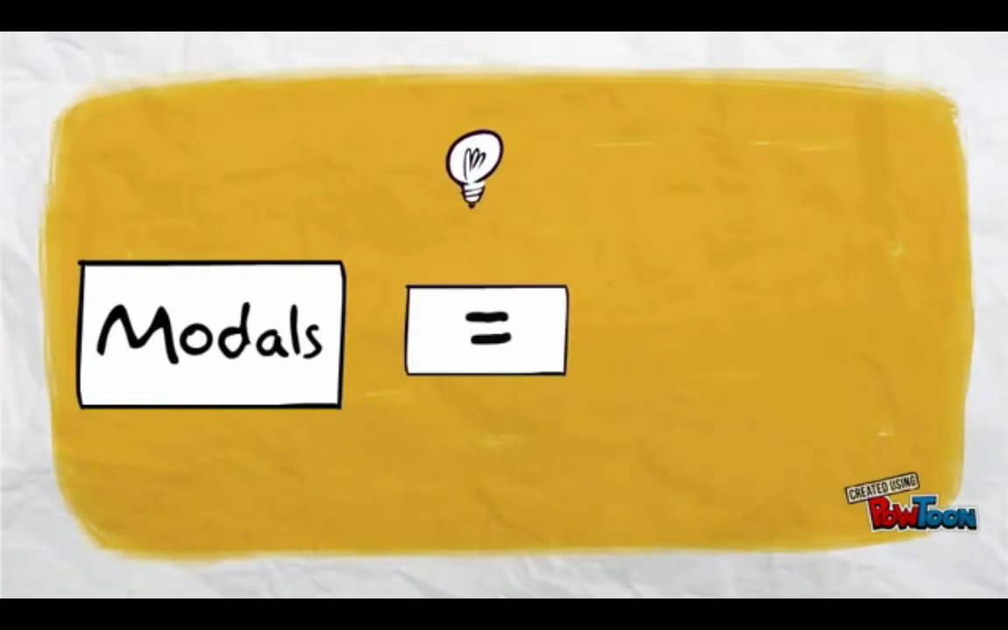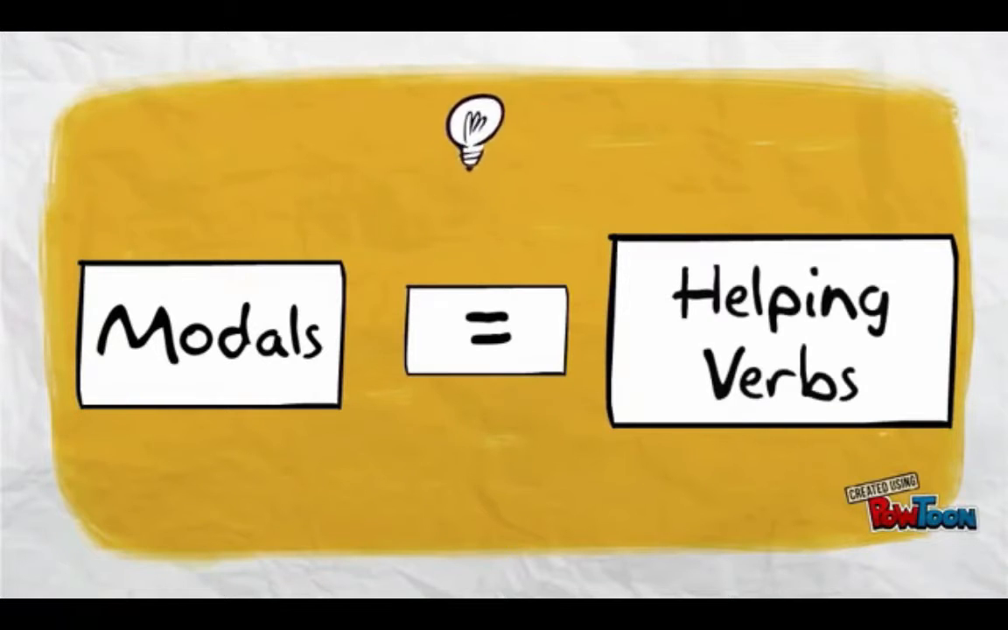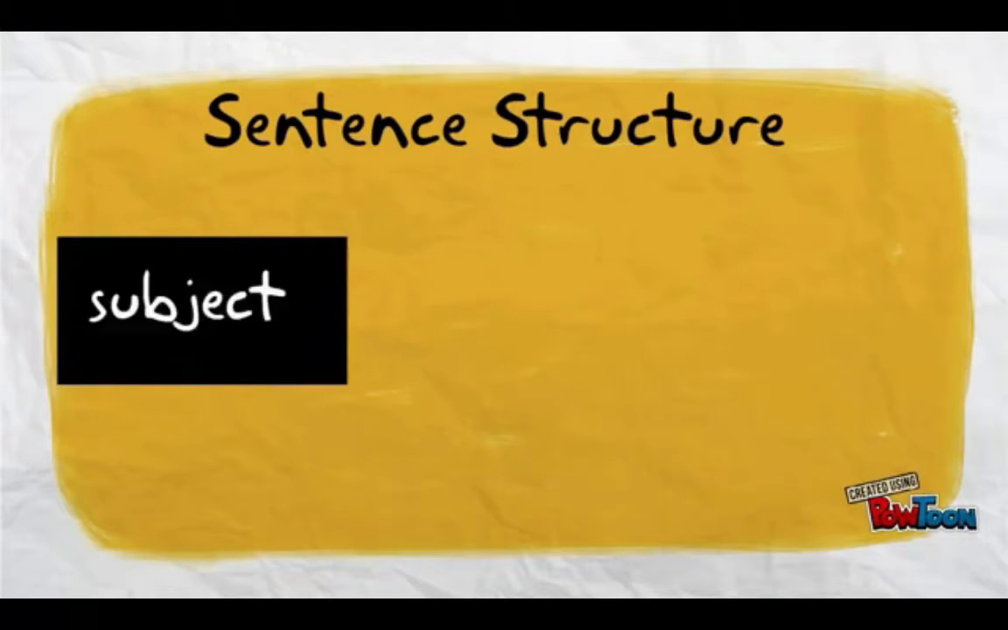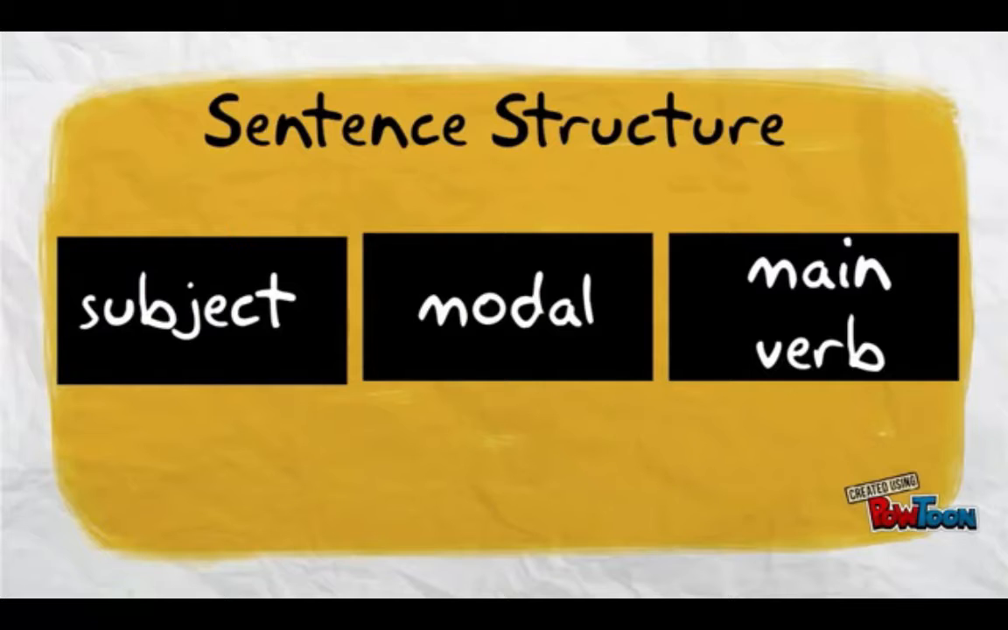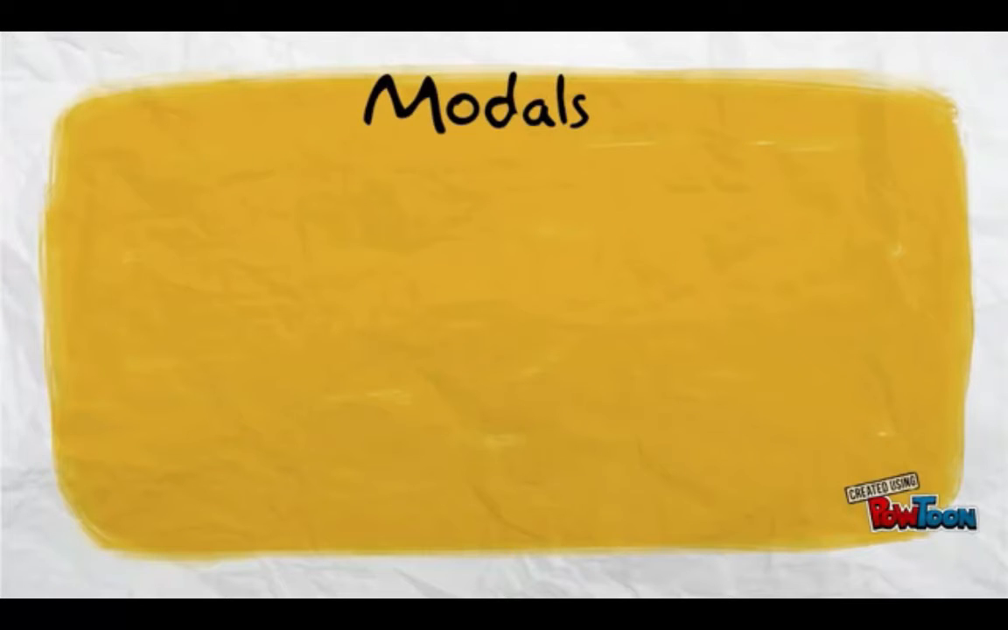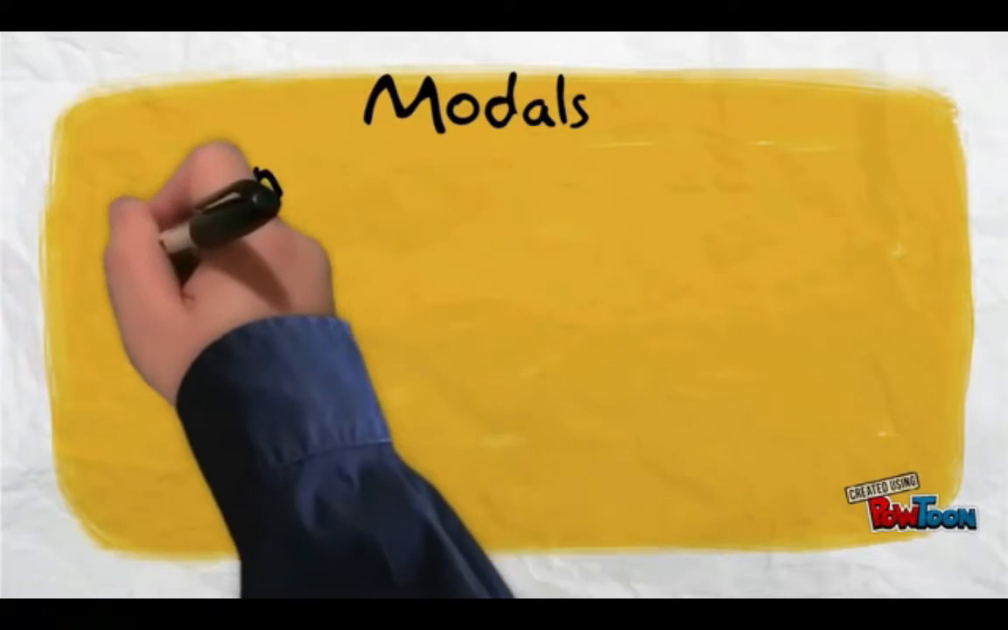Modals are a special group of words that help main verbs, so they are called helping verbs. In a sentence, they usually come after the subject and before the main verb. When you put a modal with a main verb, it gives the verb a special meaning. You will learn about the special meanings in other lessons. But first, let's take a look at the group of modals.